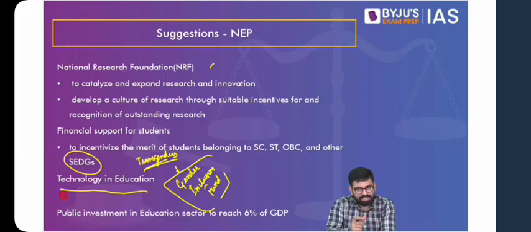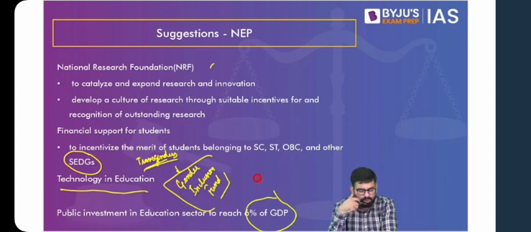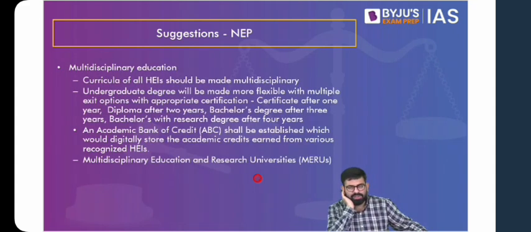Then, to increase the gross enrollment ratio, to increase the number of colleges, and to decrease regional disparity, they're talking about investing close to 6% of our GDP. Now, it has to be done in a phased manner. It cannot be that you change the entire budgeting structure and do it next year. But this is the objective, and let's see whether this objective is fulfilled or not.